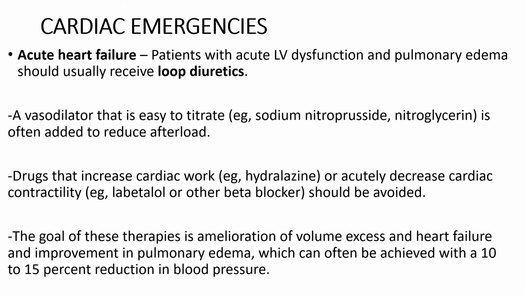Coming to cardiac emergencies, first one being acute heart failure. Patients who are having acute LV dysfunction and pulmonary edema should usually receive loop diuretics, such as furosemide. A vasodilator that is easy to titrate, such as sodium nitroprusside or nitroglycerin, is often added to reduce the afterload. Drugs that increase the cardiac work, such as hydralazine, or acutely decrease cardiac contractility, such as beta blocker or labetalol, should be avoided in such cases.